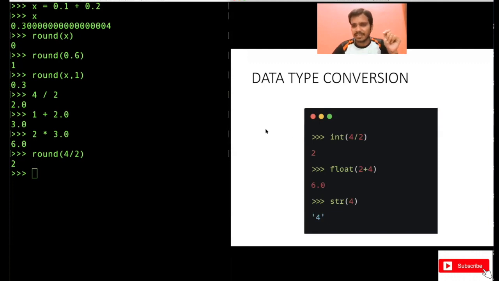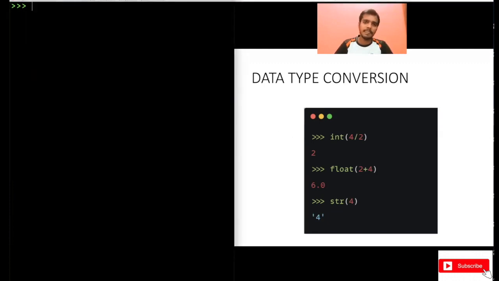So this is data type conversion. This is actually very important, data type conversion. You can convert one data type to another data type, right? It looks like magic, right? Converting one data type to another. So you can convert integers to floats, floats to integers, and maybe integers to strings, floats to strings. You can do this. Take an example here.